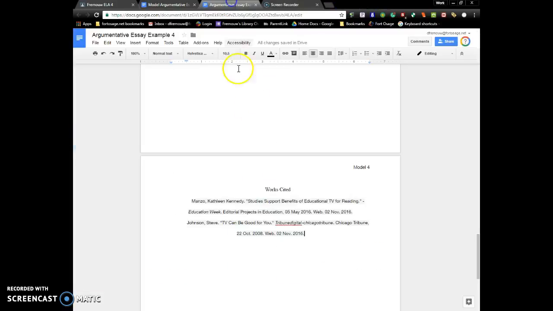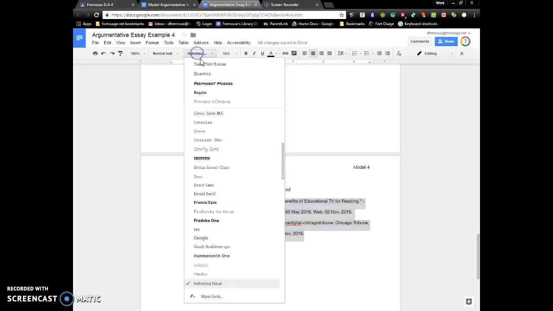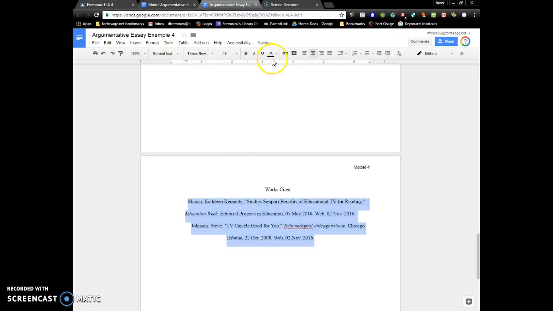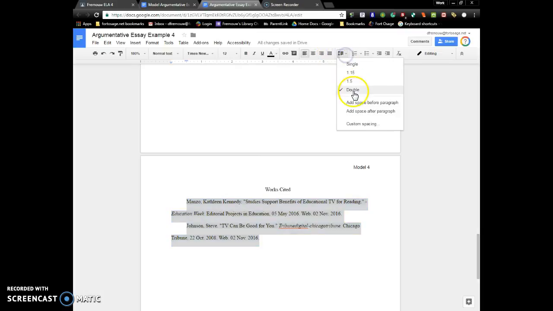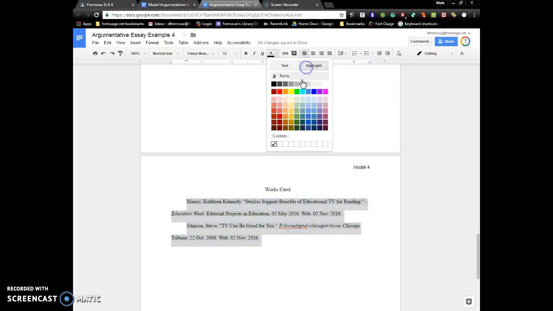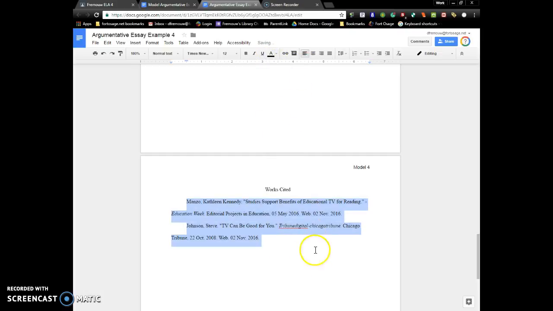So now we need to format our citations. Right now they don't look very good, so I am going to highlight them. And this here should be the font Times New Roman like the rest of the essay, size 12 like the rest of the essay, color black, left align, and it should be double spaced like the rest of the essay. This should also not have any highlighting, so we'll go to the highlight and remove that.